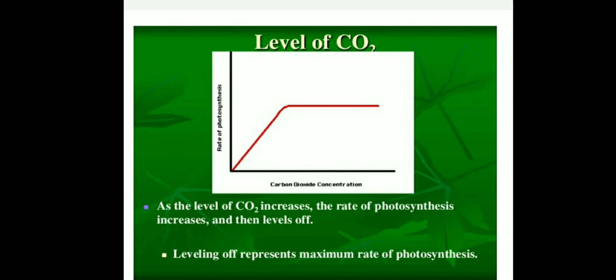Here you can see the carbon dioxide concentration and the rate of photosynthesis. Once the CO2 increases, what happens? The rate of photosynthesis also increases and then levels up. It becomes a straight line, which means the rate of photosynthesis no longer increases. It becomes limited, so the leveling up represents the maximum rate of photosynthesis. Beyond this, if CO2 concentration increases, the rate of photosynthesis does not increase.